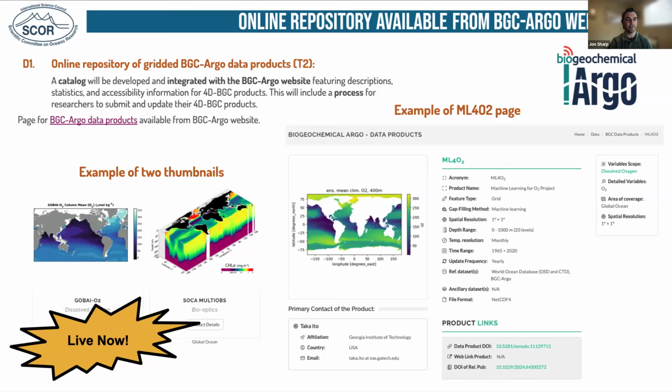You can filter by coverage, by parameter, and find lots of information about each product, as well as links to the product itself and related publications. So we're excited about how this can be used as a resource for folks using 4D-BGC data products. And so I encourage you to check that out.